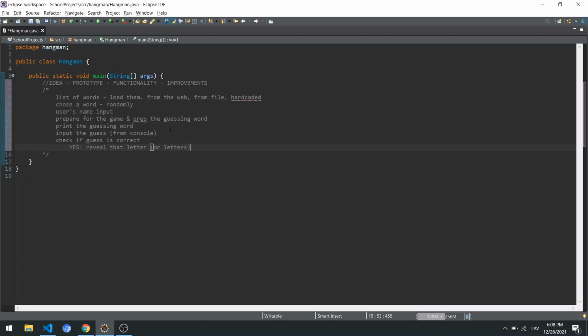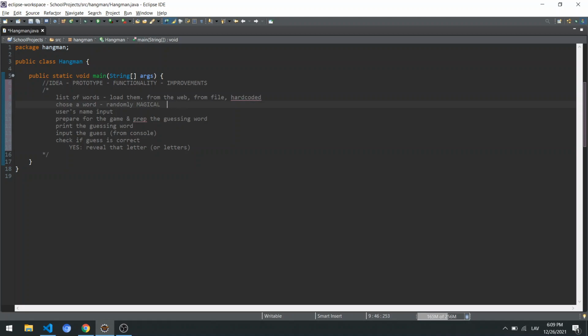So let's say we have this magical again, and the word in the beginning is like this or this. After the user guesses the letter A, we don't want to just reveal this one. We want to reveal all the letters in the word like that. I think we're missing one dash. So all the A letters will be shown.